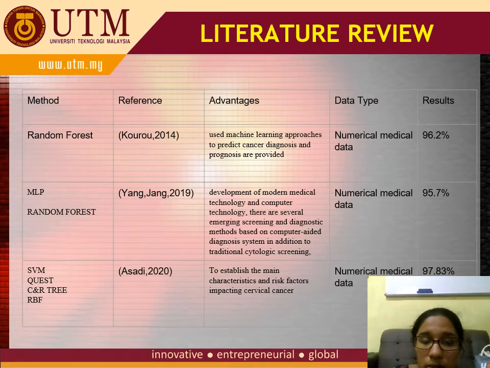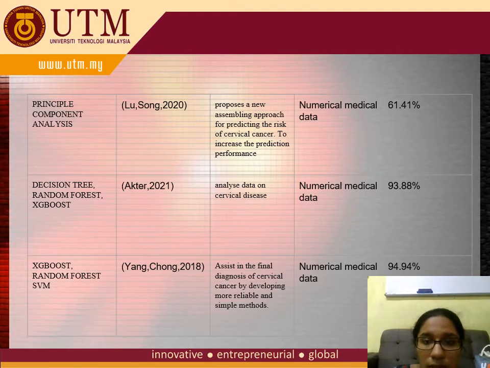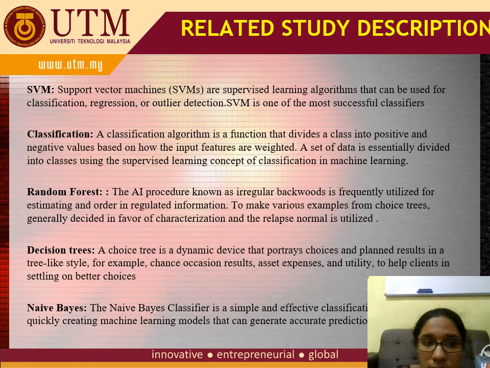For chapter 2, this is my literature review. I looked at a few other papers and obtained the results. The related study description covers support vector machines, classification, random forest, decision trees, and naive Bayesian.